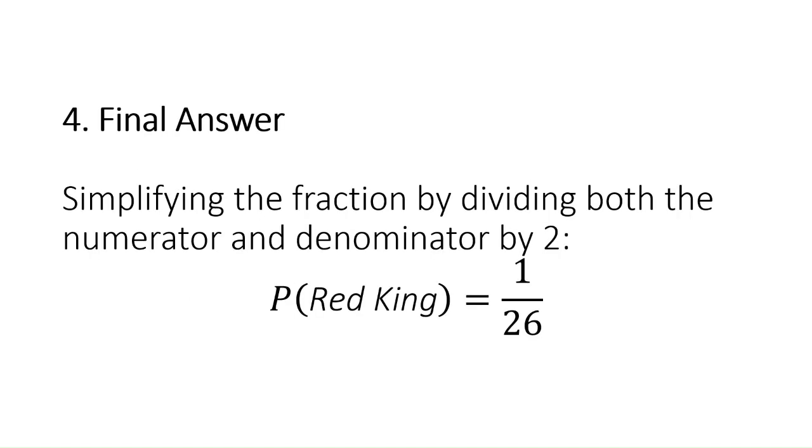After simplifying, what will be the final answer? When we simplify the fraction 2 by 52, the probability of getting a red king in the deck of cards will be equal to 1 by 26. So this is the final answer.